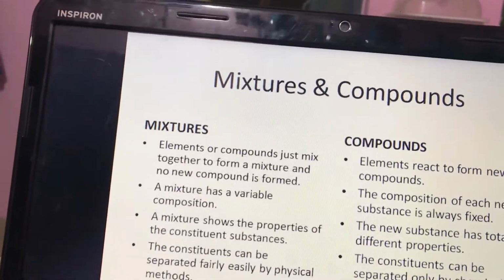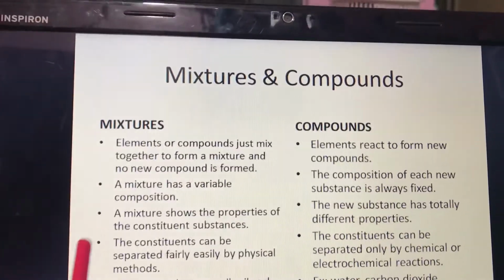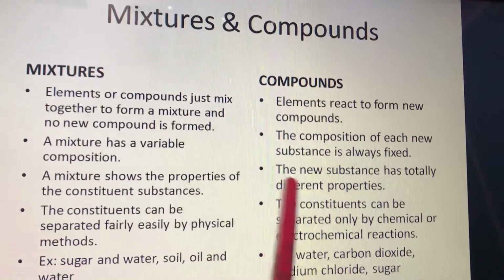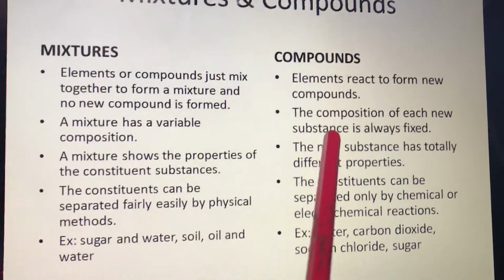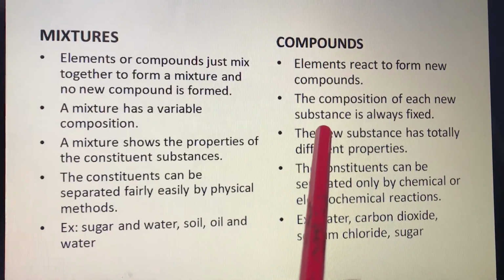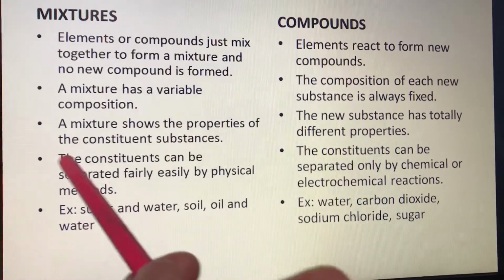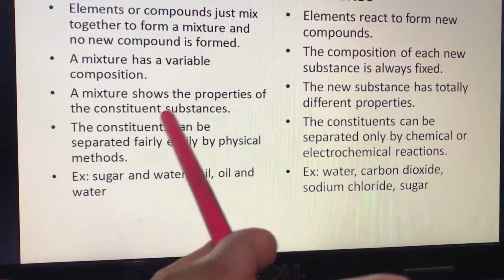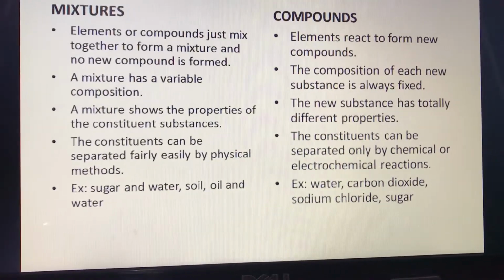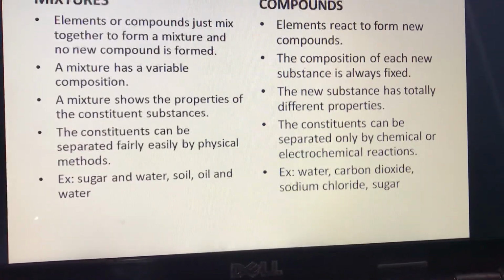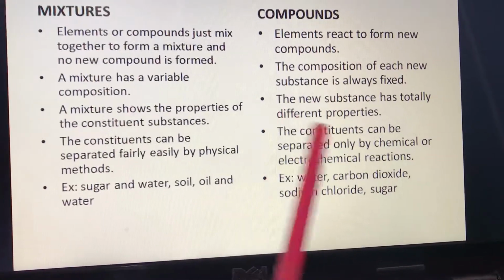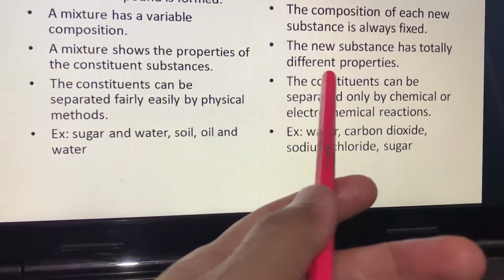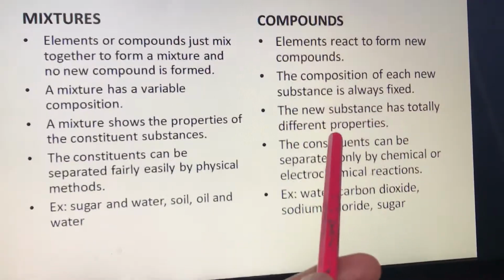Next difference is, a mixture has a variable composition. When they are mixed, then we can have any composition, so the composition may vary. But in a compound, the composition is always fixed. A mixture shows the properties of the constituent elements. Okay, so the properties can be seen differently of both the substances which are mixed, but a new substance has totally different properties. Okay, the compound has different properties than the constituent elements.